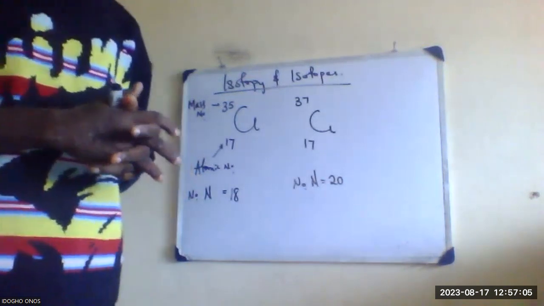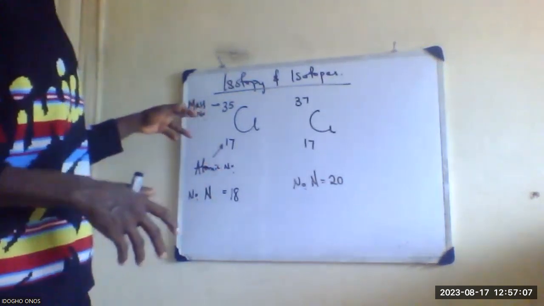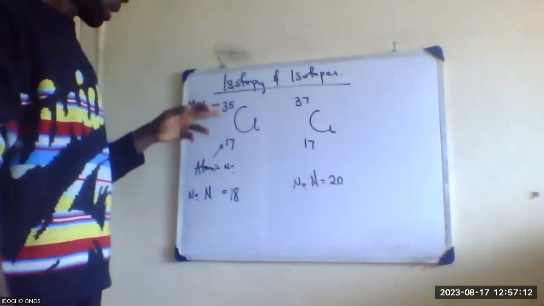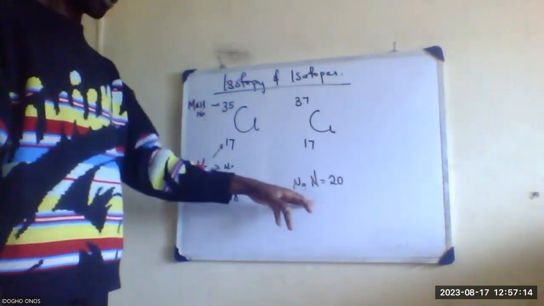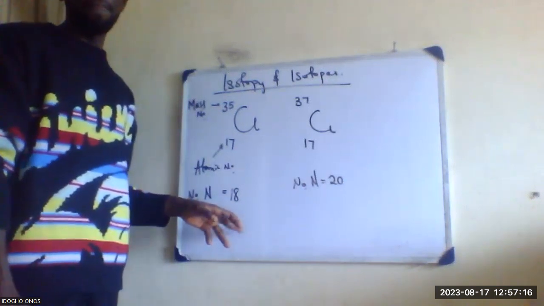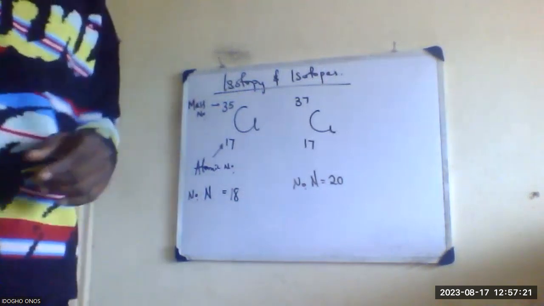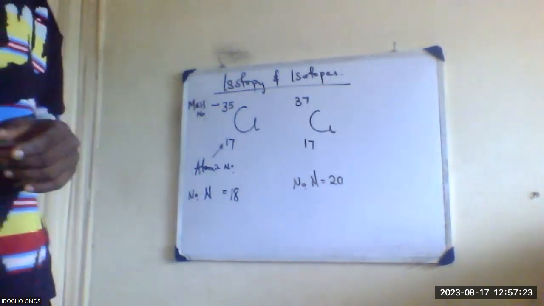The same atomic number, but different atomic mass due to their difference in the number of neutrons. Is that okay?